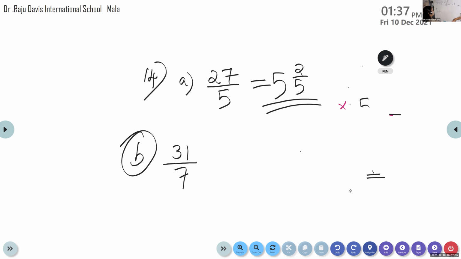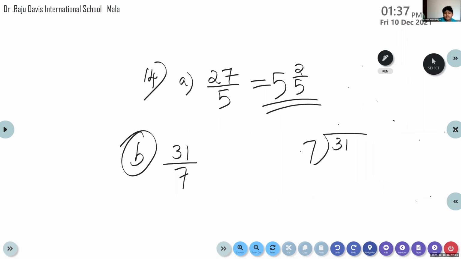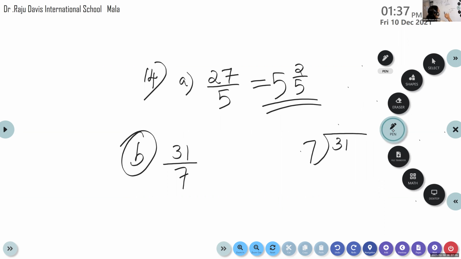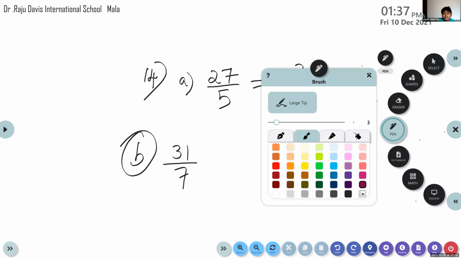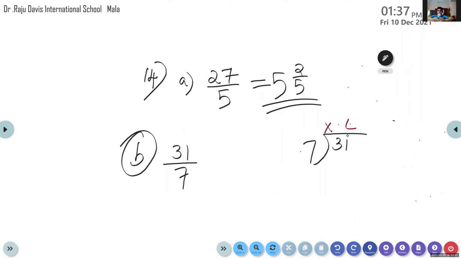How many times can 7 be taken from 31? 4. Can we take 5 times? No, it's 35, that is greater than 31. 7 fours are 28. Then 31 minus 28 is 3.